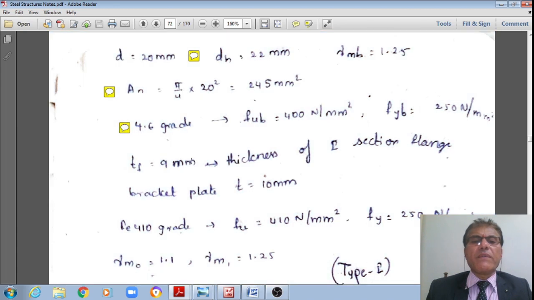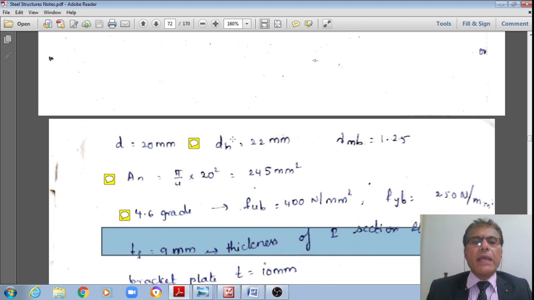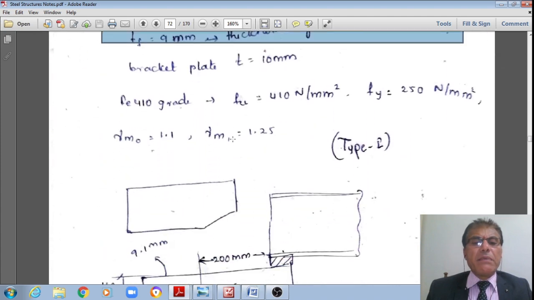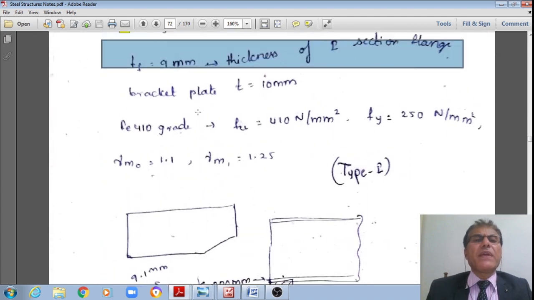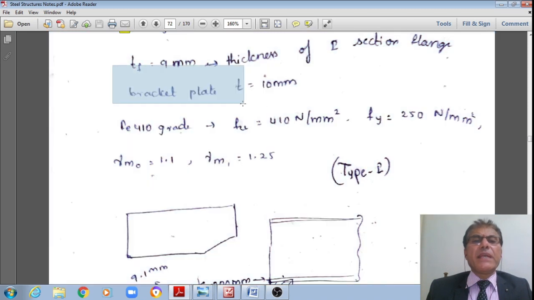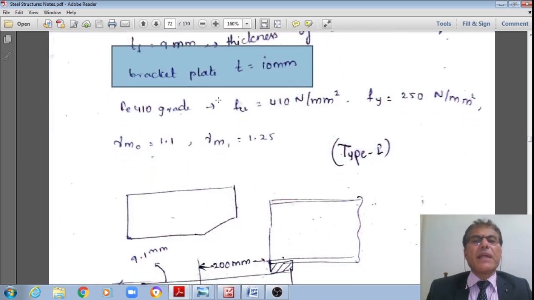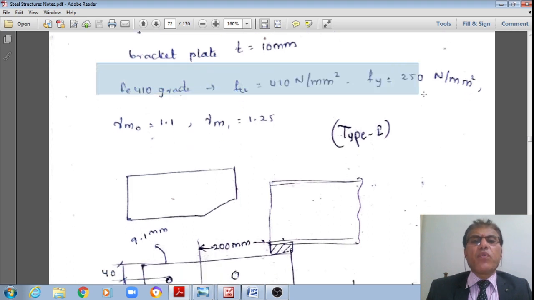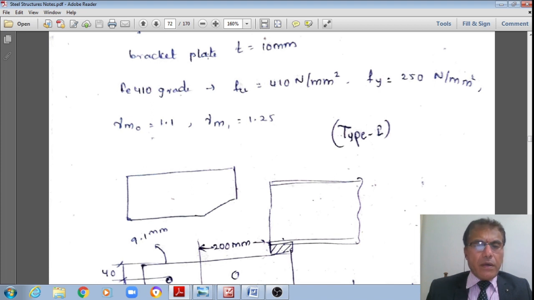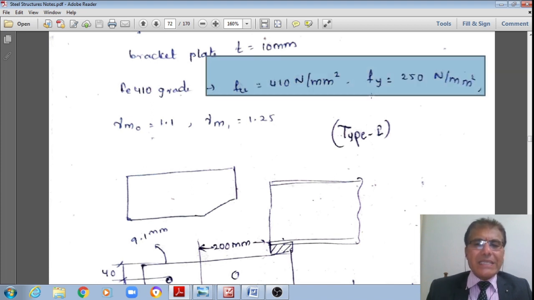And what's also given is the thickness of the I section flange, 9.1 mm. The bracket plate is 10 mm thick. The steel is of Fe410 grade, therefore the ultimate strength of the steel is 410 N/mm², and the yield stress of the steel is 250 N/mm².